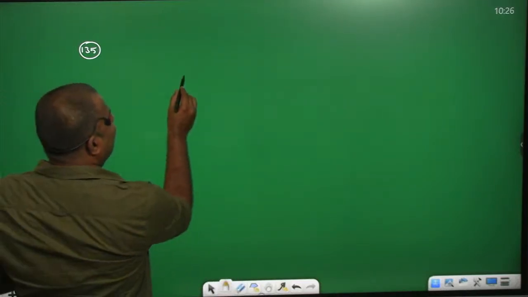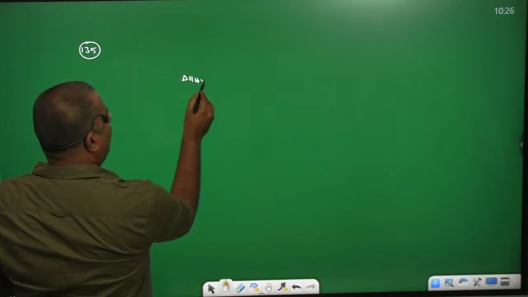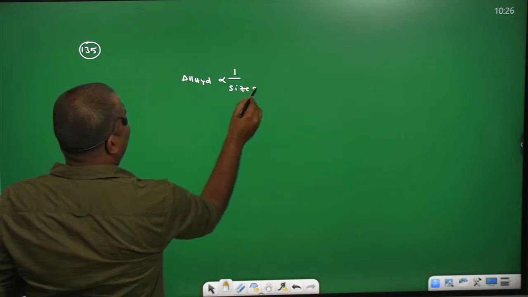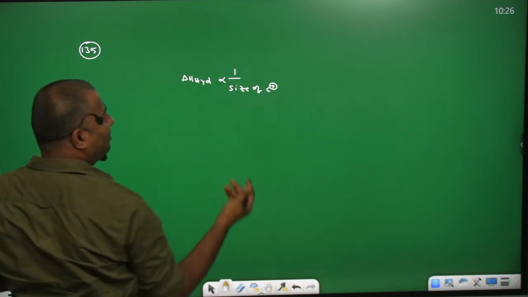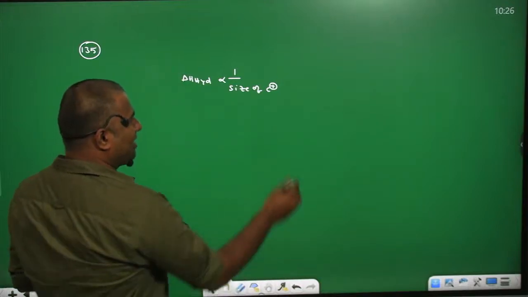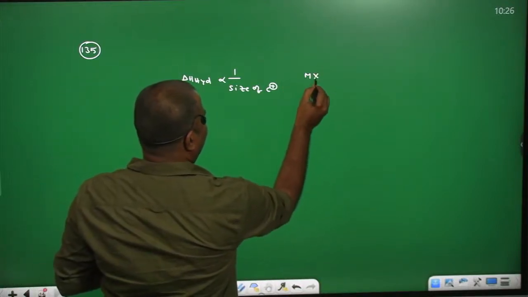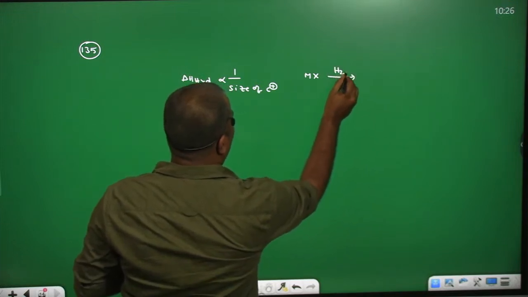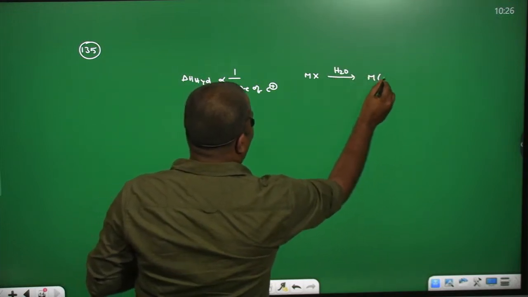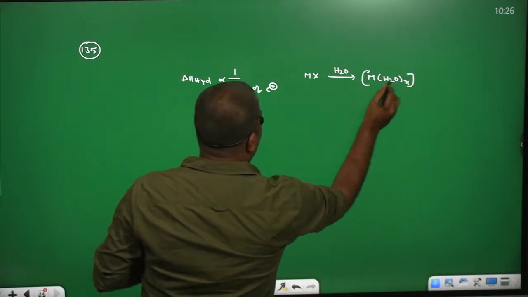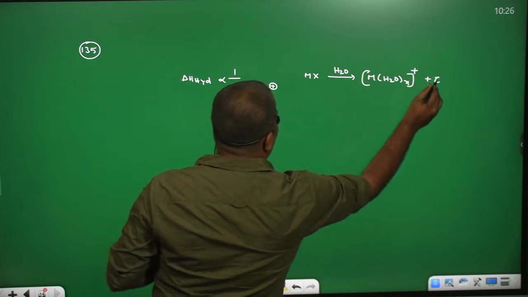So the enthalpy of hydration of a given cation is inversely proportional to the size of the cation. The first thing, hydration means it needs to form a complex with water. What is enthalpy of hydration? As we described already in many classes, MX is a salt which is going to be added into the water. This is going to form a complex with x moles of water and releases a certain amount of energy.